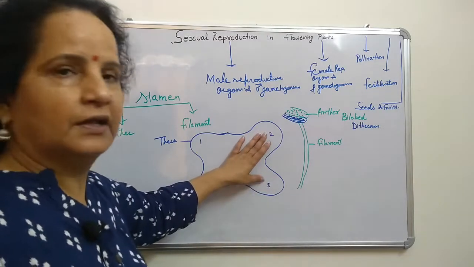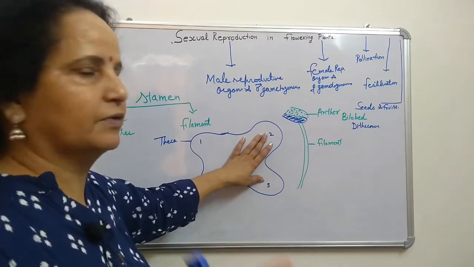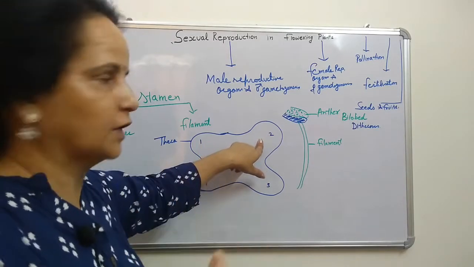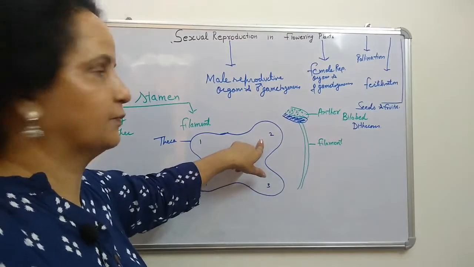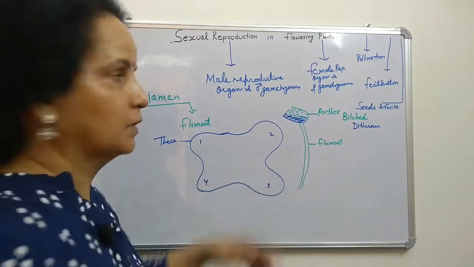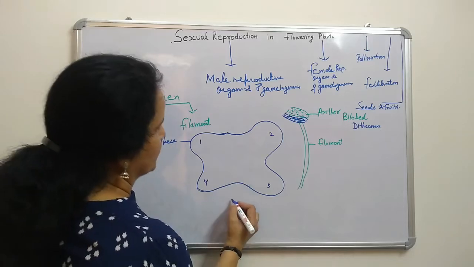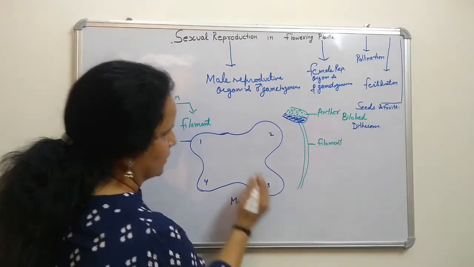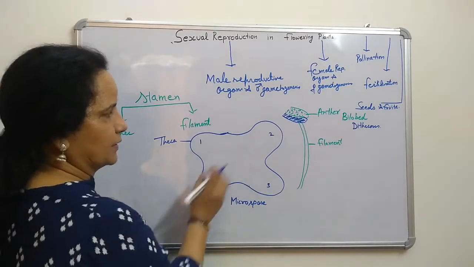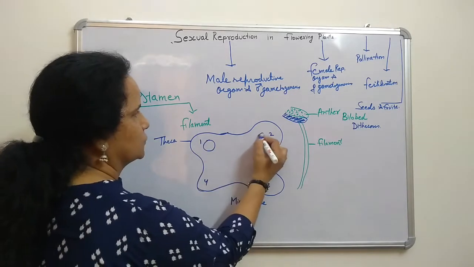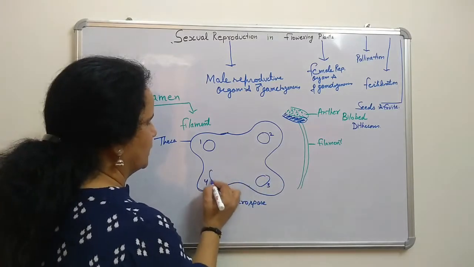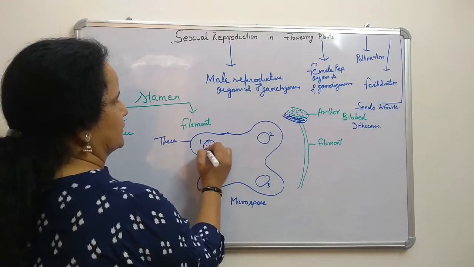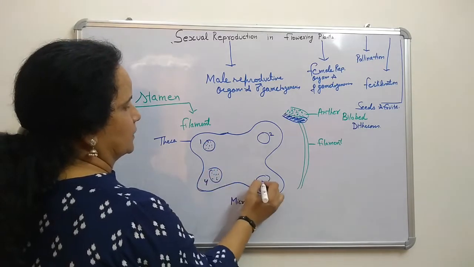First of all it will produce microspores. The four chambers produce them: one chamber, 2, 3, 4 chambers. Here microspores are produced.